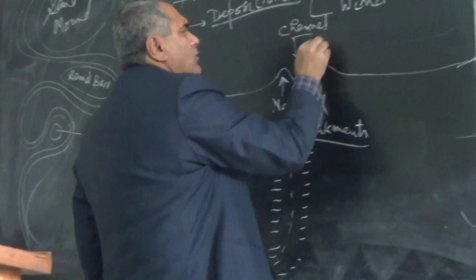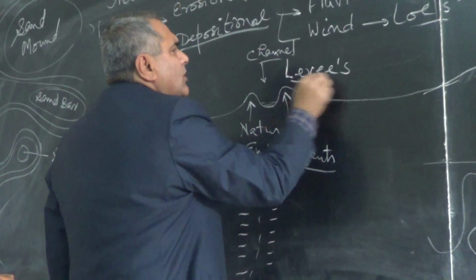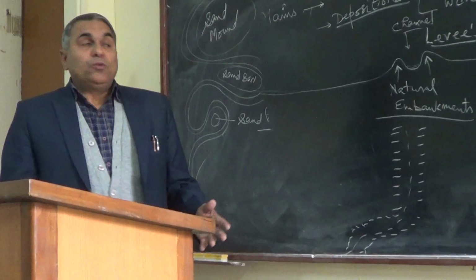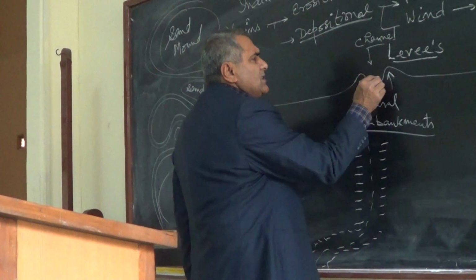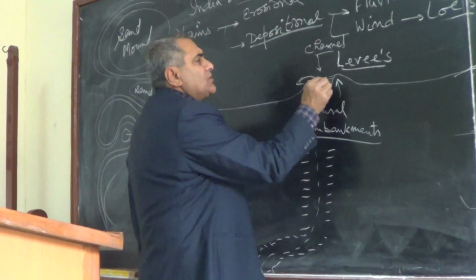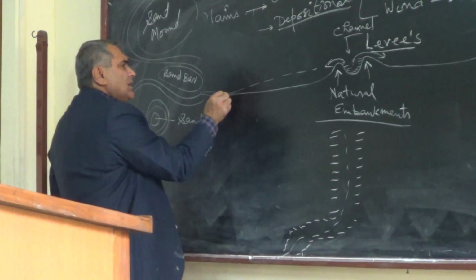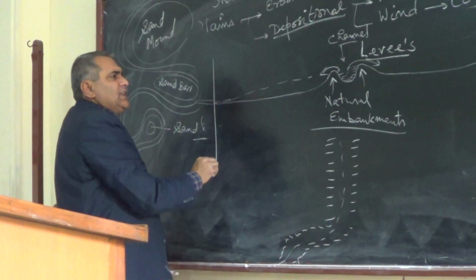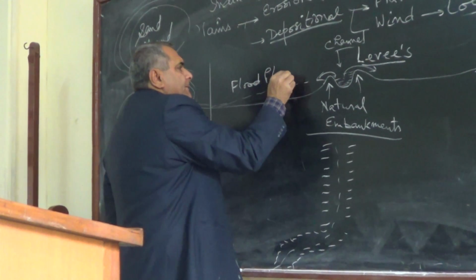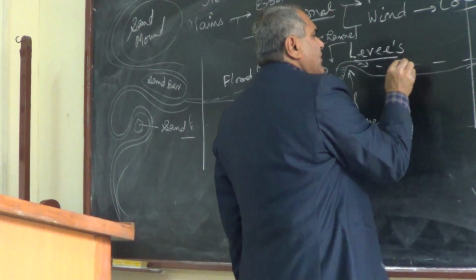These embankments are also known as levees. These are the natural barriers on both sides. During the monsoon or rainy season, when this embankment is full of water, water comes out of it, and it will spread up to this area. Suppose water spreads up to this area, this is known as the floodplain. And water spread up to here, up to this area, is known as the floodplain.